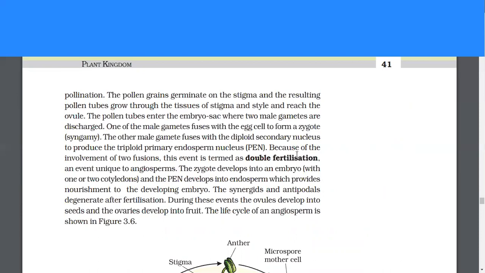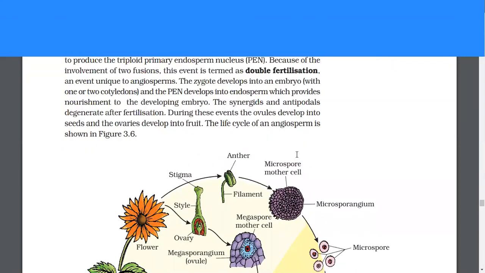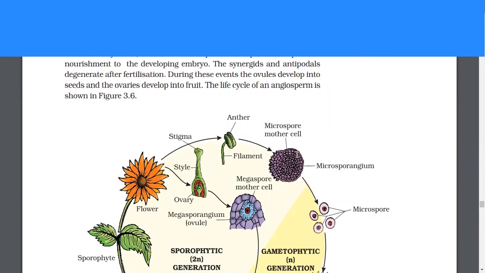One of the male gametes fuses with the egg cell to form a zygote. The other male gamete fuses with the diploid secondary nucleus to produce the triploid primary endosperm nucleus. Because of the involvement of two fusions, this event is termed as double fertilization, an event unique to angiosperms. The zygote develops into an embryo and the PEN develops into the endosperm, which provides nourishment to the developing embryo. The synergids and antipodals degenerate after fertilization. During these events, the ovules develop into seeds and the ovaries develop into fruit. The life cycle of an angiosperm is shown in figure 3.6.